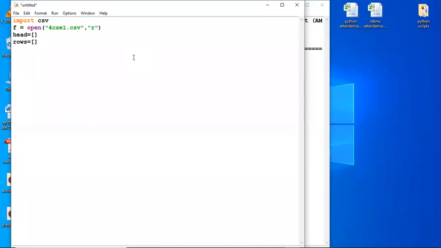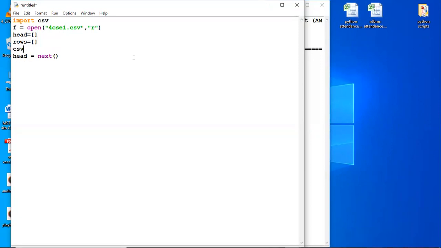Now see one thing. If I just want to pick up the first row, that is my header row, the name of the list is head. So you can write here head is equal to next and some syntax here. But before that, you must create a reader object.